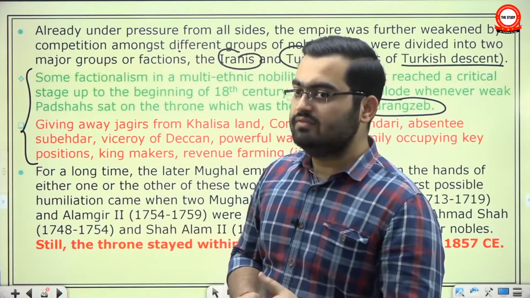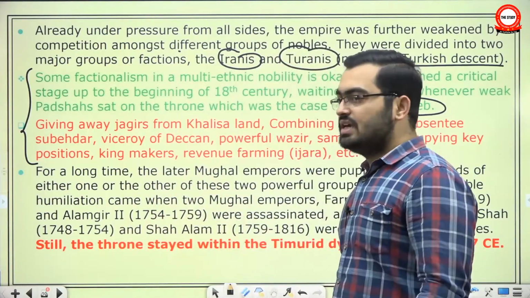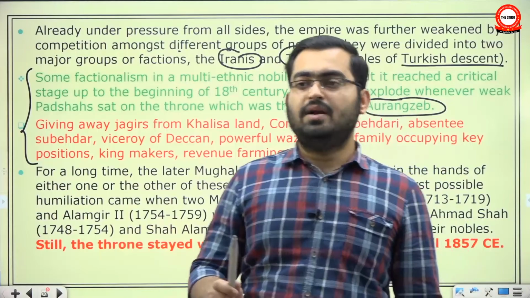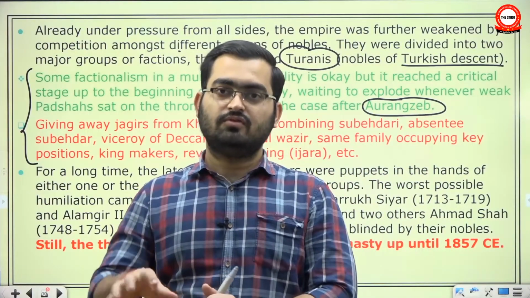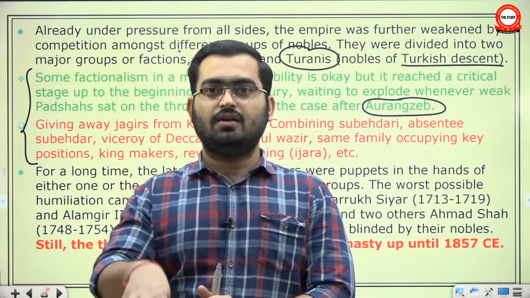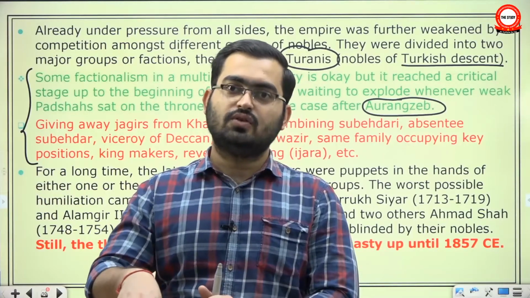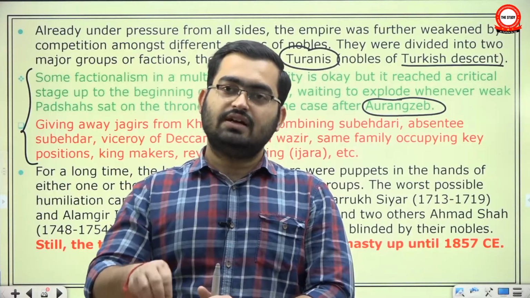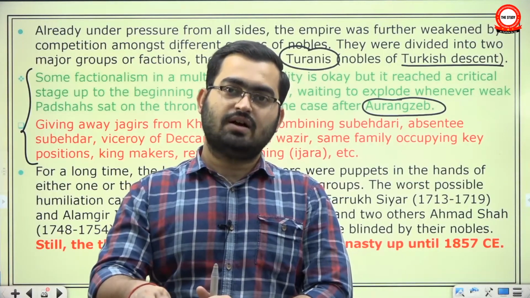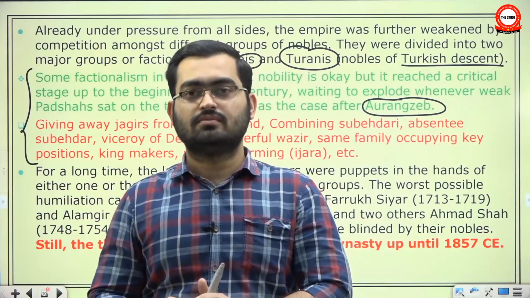It is surprising that after Akbar, Jahangir, Shah Jahan and Aurangzeb, all of whom fought civil wars, all of them were strong enough to control the nobility. It is only after Aurangzeb that one weak Badshah after another came to power and their nobles dominated them.